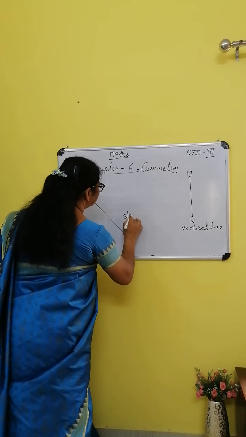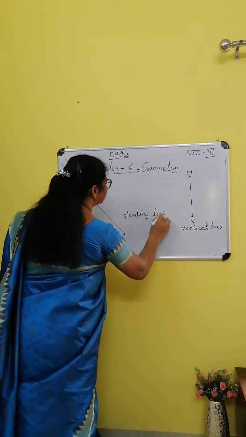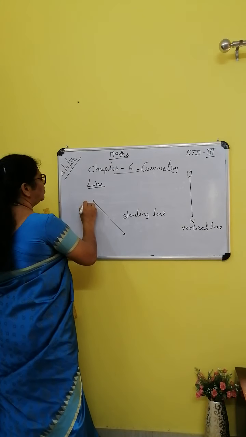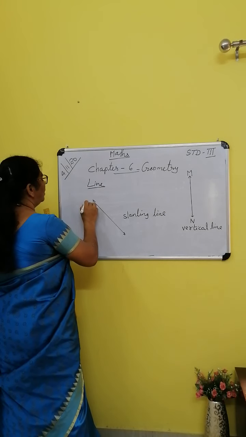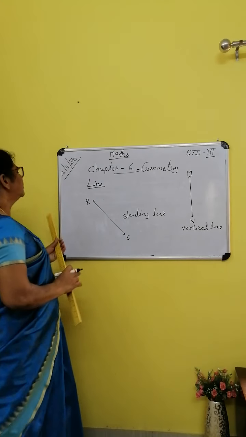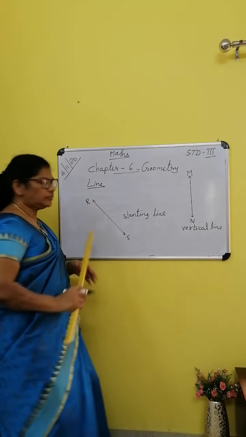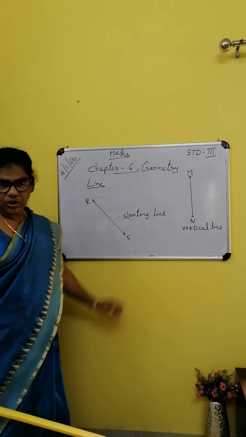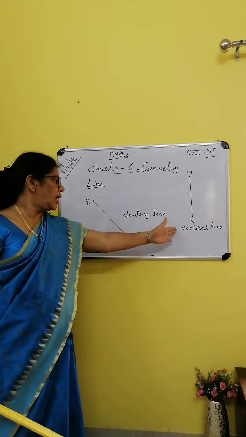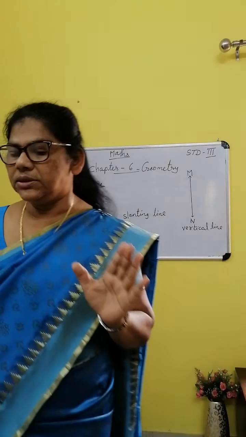We can name it RS, slanting line. Understood? Horizontal line, vertical line, slanting line. So 3 types of lines are there.